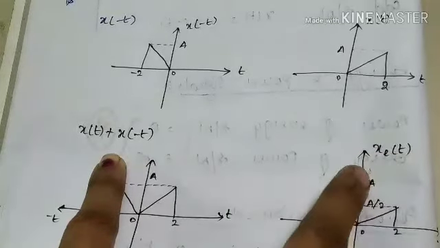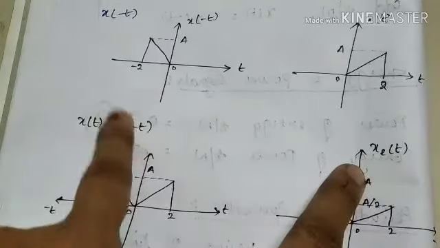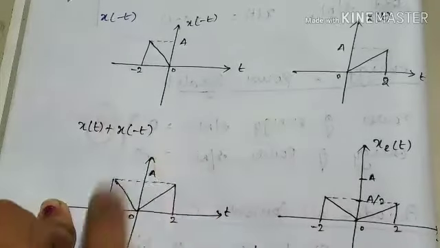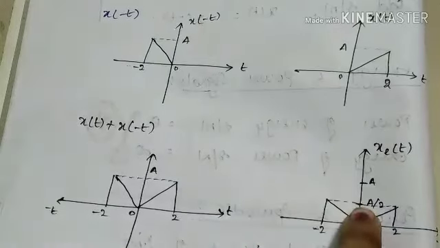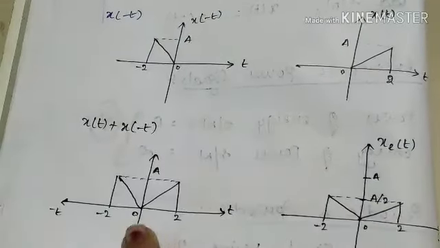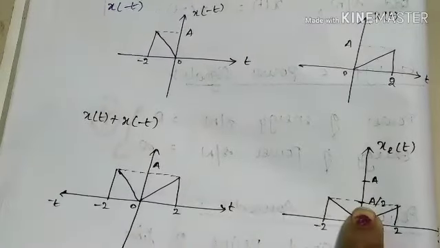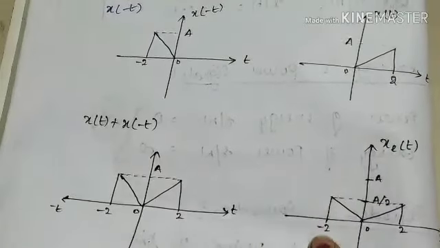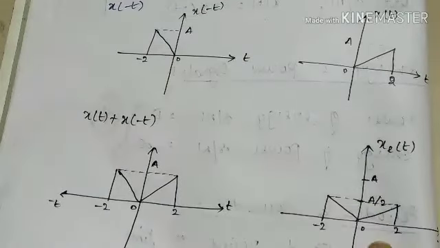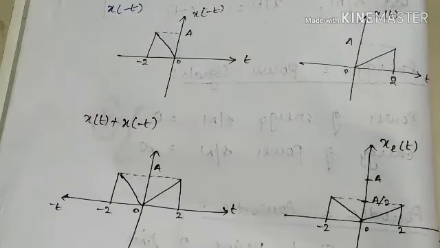So x e of t is equal to x of t plus x of minus t divided by 2. How will this divided by 2 come? The amplitude gets divided by 2. Here the amplitude will be A by 2. The time period and everything else is the same, only the amplitude gets divided by 2. So the amplitude of this even component signal is A by 2, and the time period is minus 2 to 2. So this is our even component of the signal.